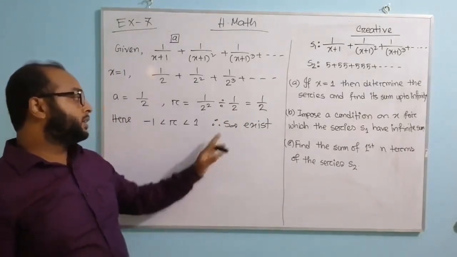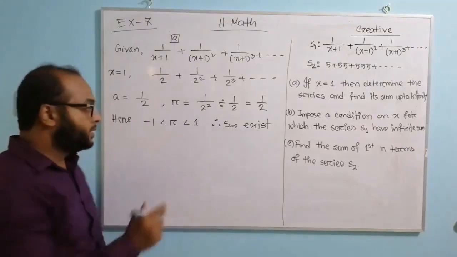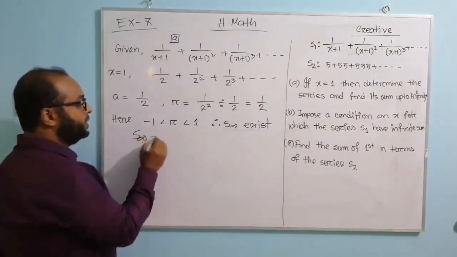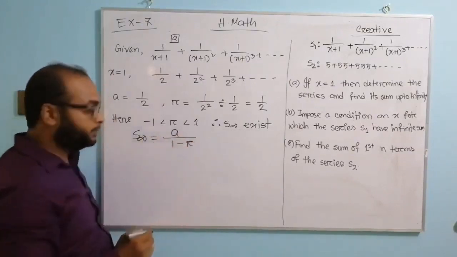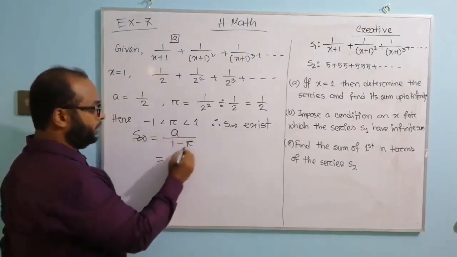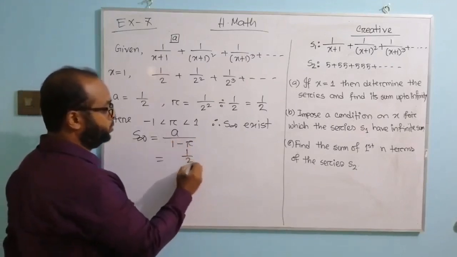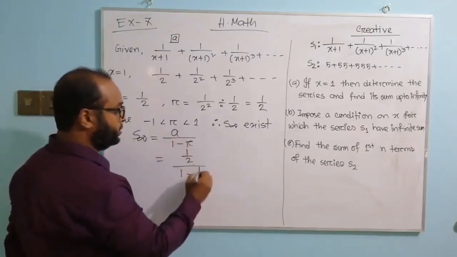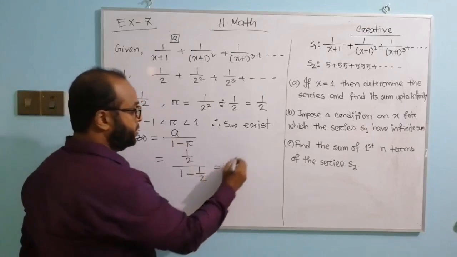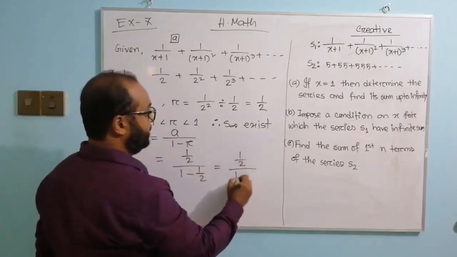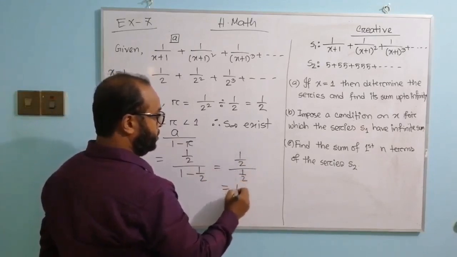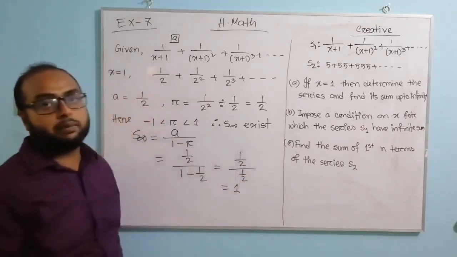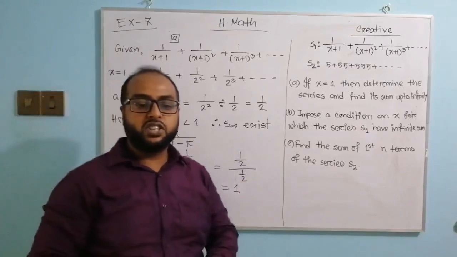So S infinity exists. We know S infinity equals a divided by 1 minus r. Here a equal to 1 by 2, 1 minus r equal to 1 by 2. This equals 1 by 2 divided by 1 by 2, which equals 1. This is the sum up to infinity of the given series.